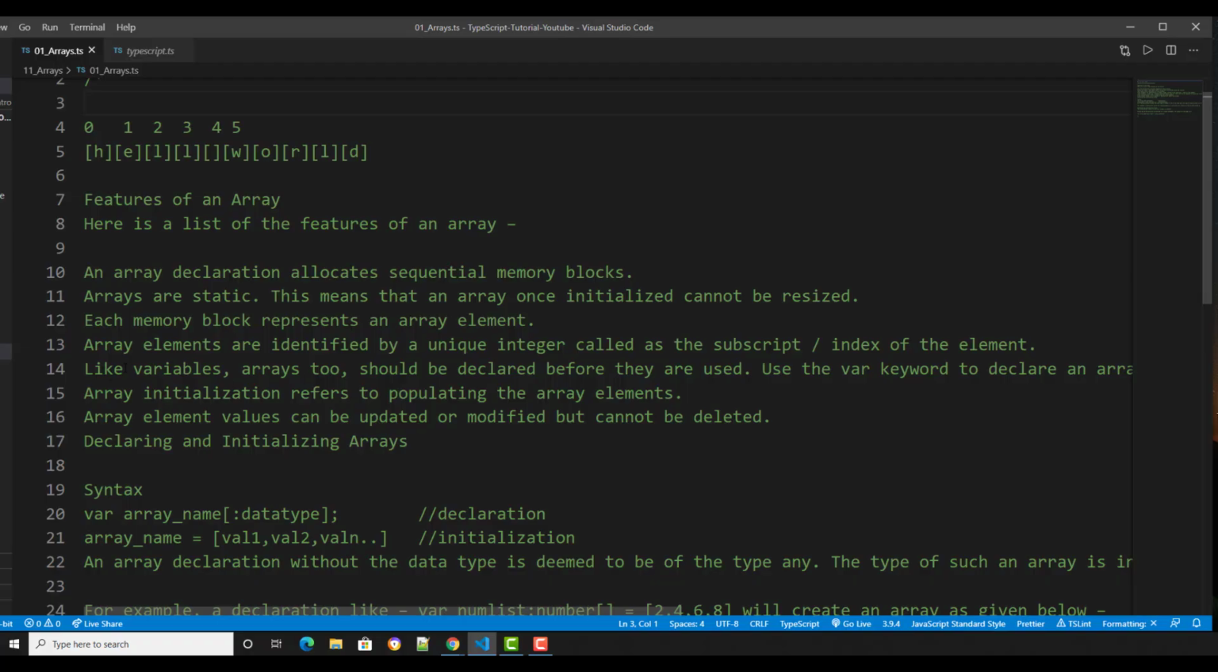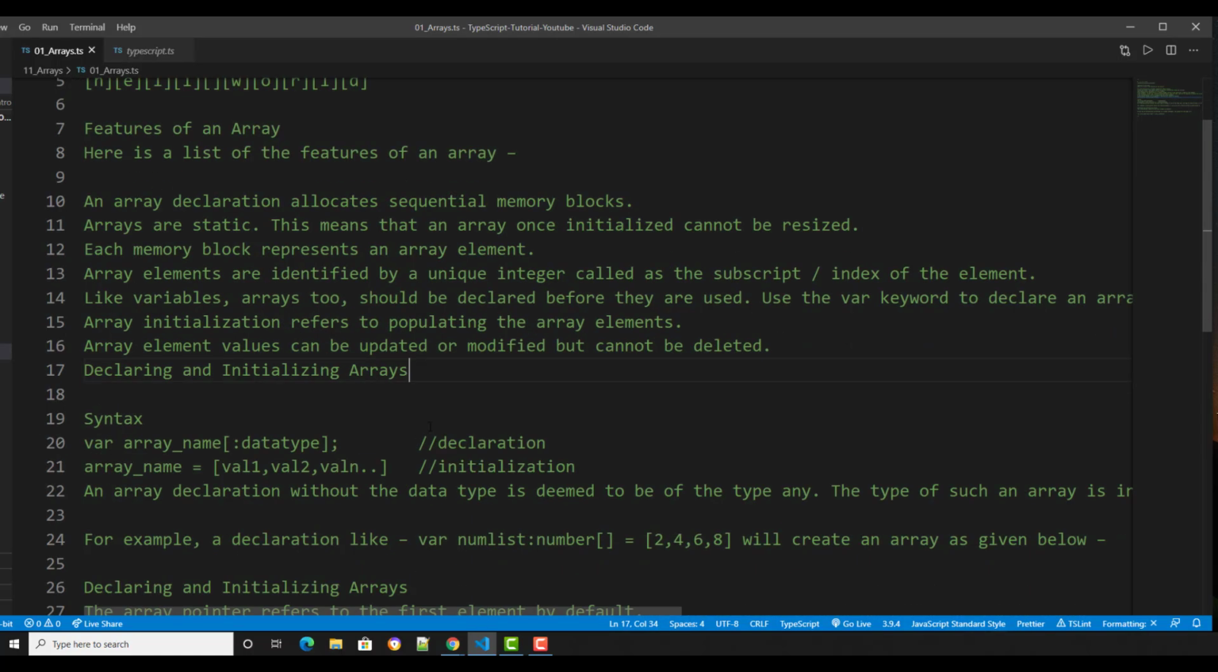Like variables, arrays should be declared before they are used. Use the var keyword. You can use let anyway to declare an array. Arrays need to refer to populating array elements. Values can be updated or modified, but cannot be deleted. This is very important. You can edit or update, but you cannot delete, because if you delete array blocks, it means you're resizing the array. That's the meaning of declaring and initializing an array.